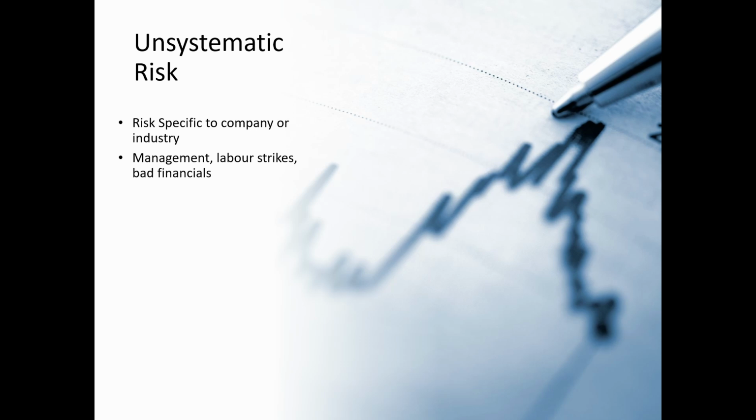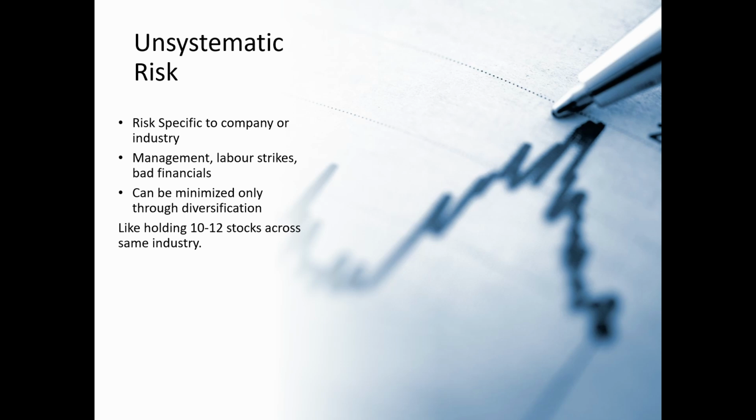For example, management changes, labor strikes, bad financial results. These are examples of unsystematic risk. Such unsystematic risk, which is unique to a particular stock of the company, can be minimized only through diversification. What do we mean by diversification? We should hold a larger number of stocks in the same industry. Say you have chosen a particular industry, say FMCG, which has a growing market, then in that industry you need to choose 10 to 12 stocks across the same industry and diversify your investment so that your unsystematic risk